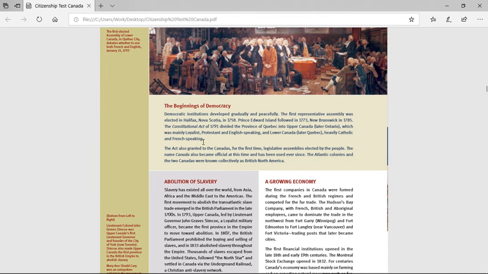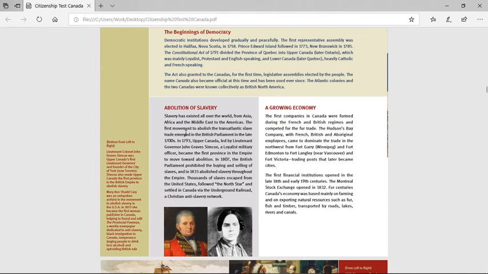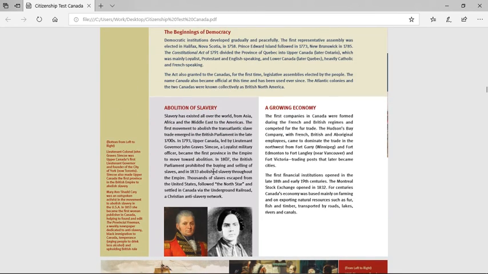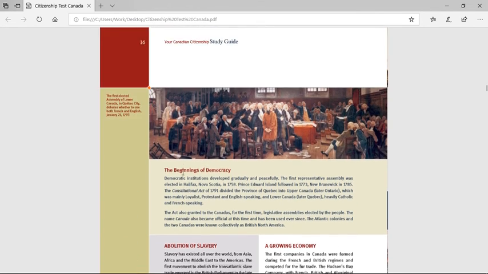I just want to know when we lost slavery. 1807. 1833. We abolished slavery throughout the empire. Prohibited in 1807, buying and selling. Interesting.